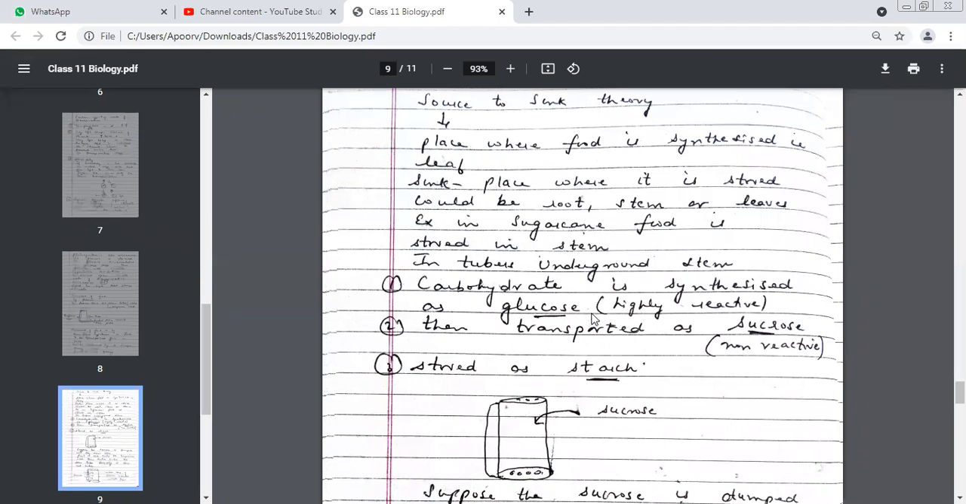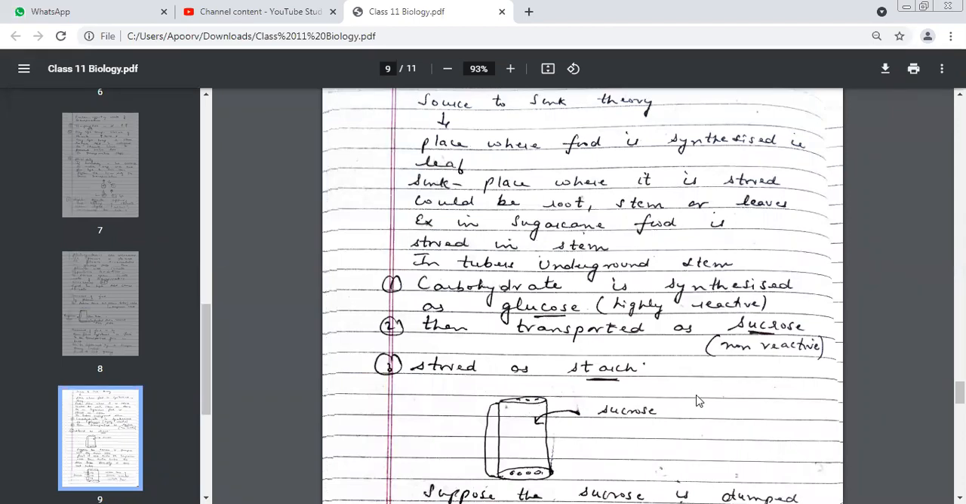But the problem is that glucose is highly reactive. We cannot transport it in the form of glucose. So we transport it in the form of sucrose, because sucrose is not reactive. So on the way when it is being transported, it will not react. And once it reaches its sink area, it is stored as starch.